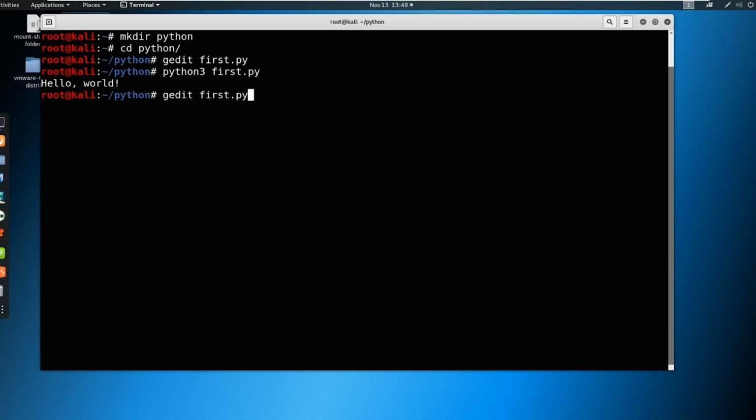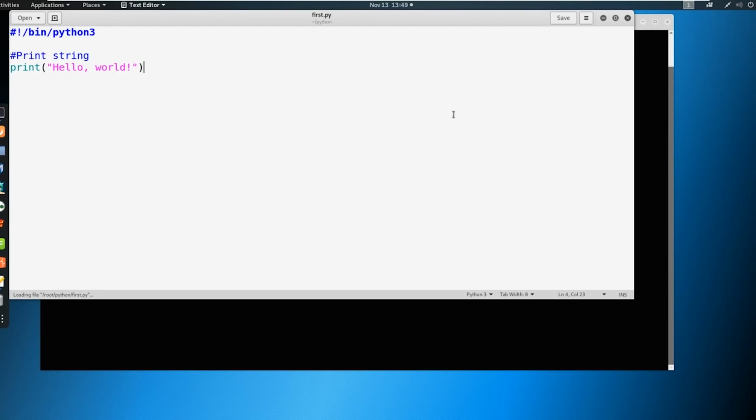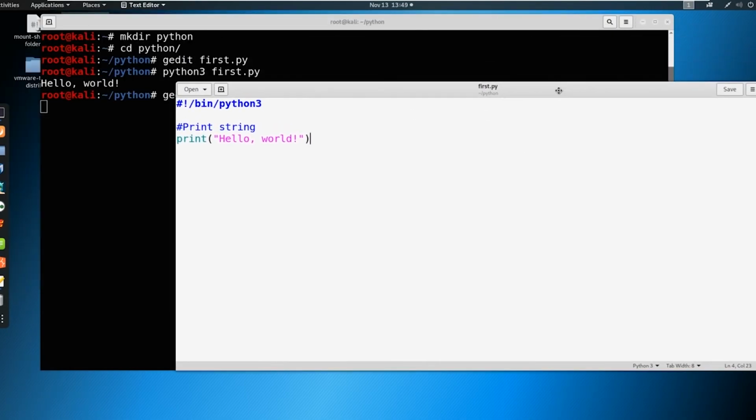So if we tab up twice and go back to our gedit, we can see here that it ignored printing out anything for the comment. It didn't interpret this because this is a comment with the hash. We just told it one instruction, which was to print hello world, and it did just that.